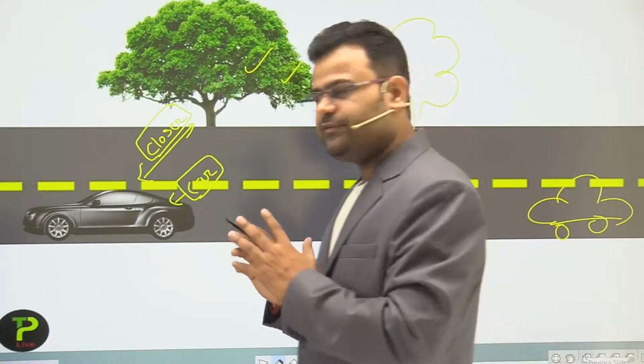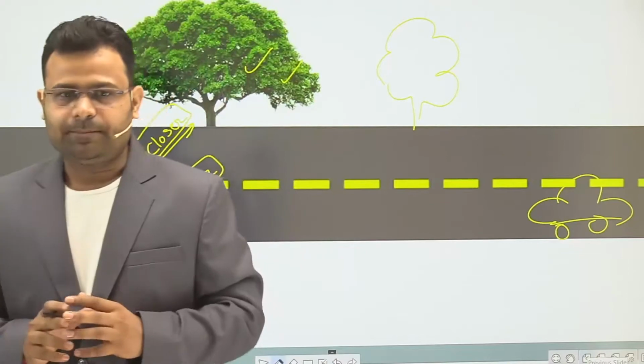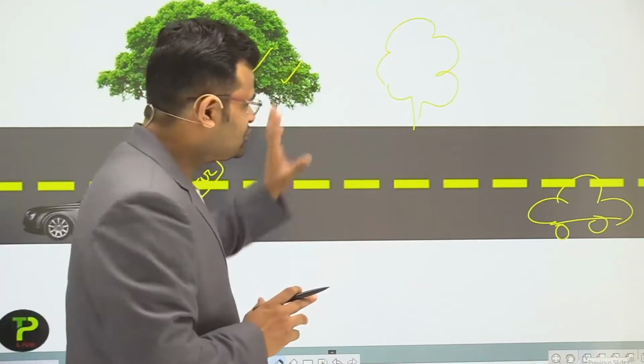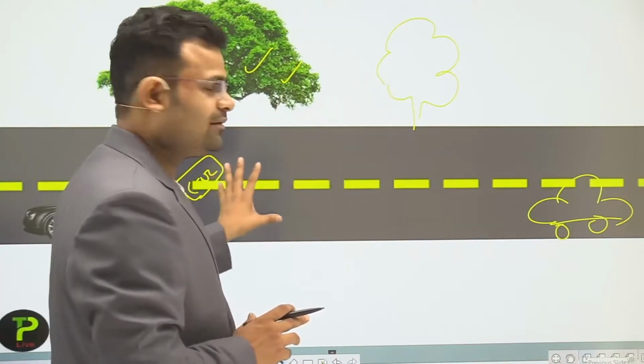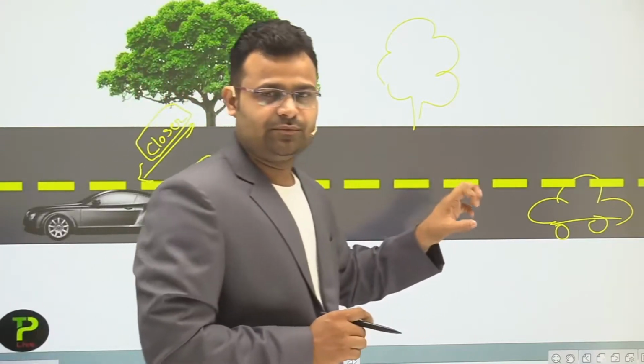Dear student, in the previous slide, if a person is standing outside the car, then he says the car is in motion.